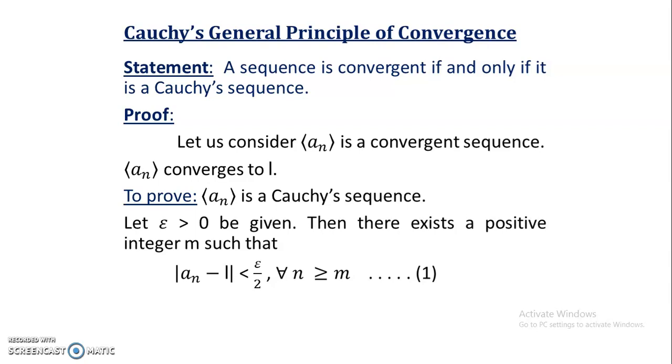In order to prove that the sequence An is a Cauchy sequence, let us take the definition of a convergent sequence. Let epsilon greater than 0 be given. Then there exists a positive integer m such that the sequence An converges to L as n approaches infinity, or else modulus of An minus L is less than epsilon by 2 for all n greater than or equal to m. We call it equation 1.